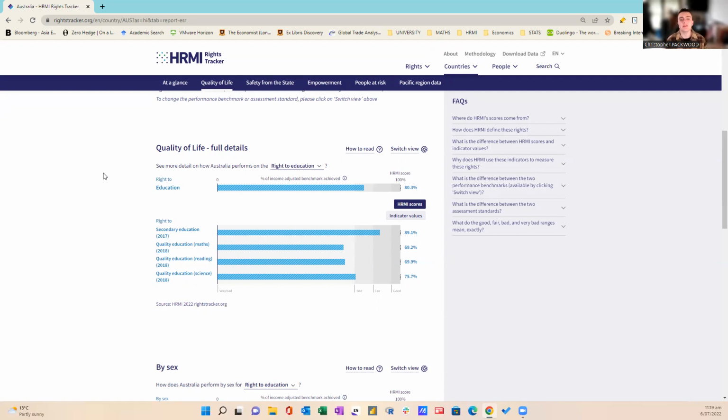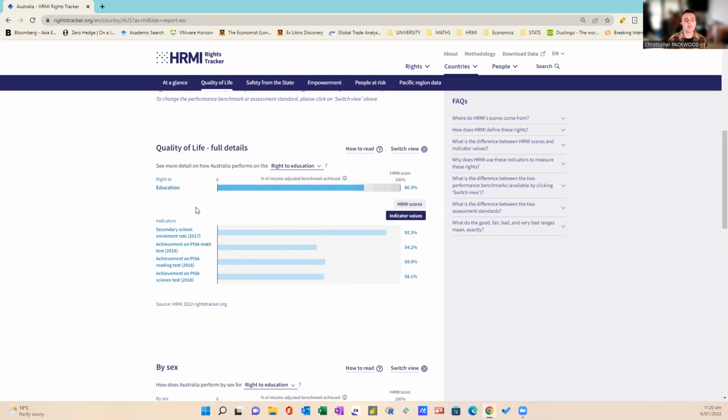And by improving these scores, we can improve the right to education. But the biggest question is, how do we improve these scores? These scores are crossed with income, so increasing income only increases how far they would have to go. Instead, what we should be looking at is the indicator values. So we can switch this view. And what we can see here is the indicators used to determine the rights, and then we cross them with the income to get the progressive realization of those rights.